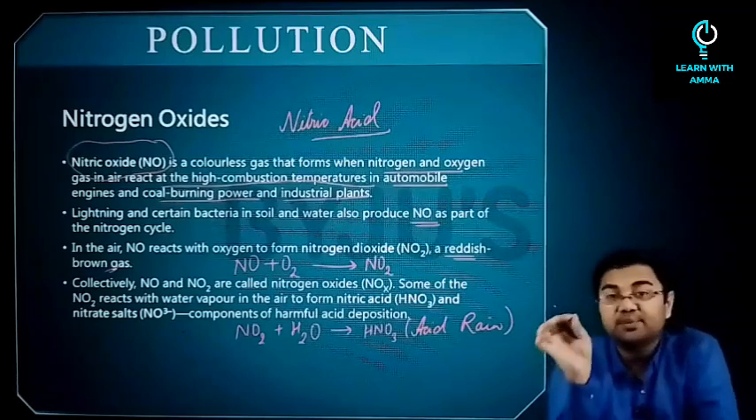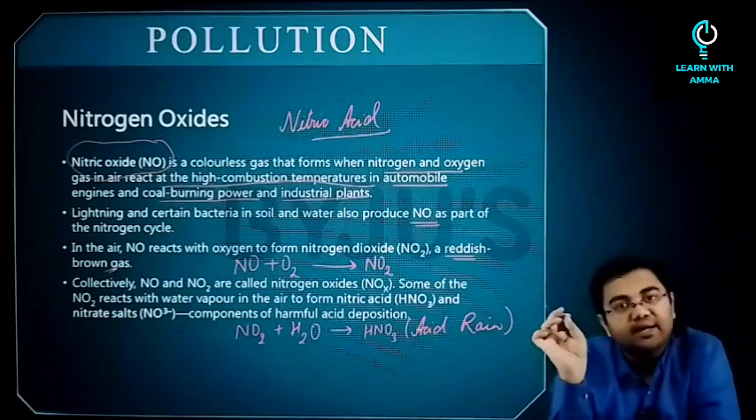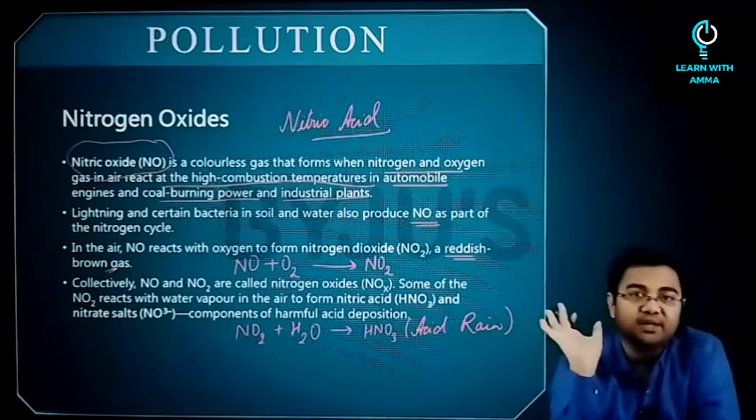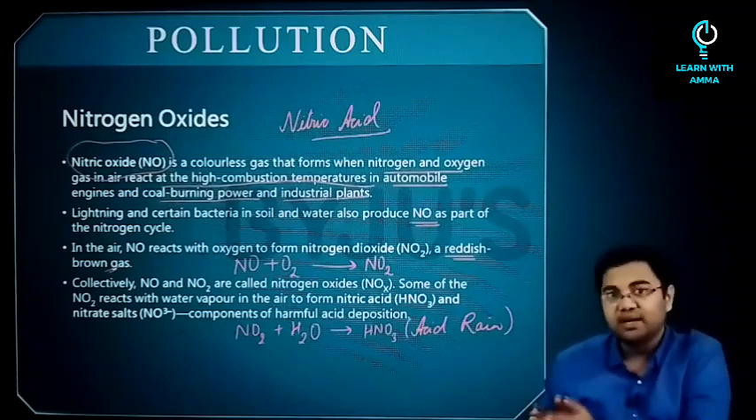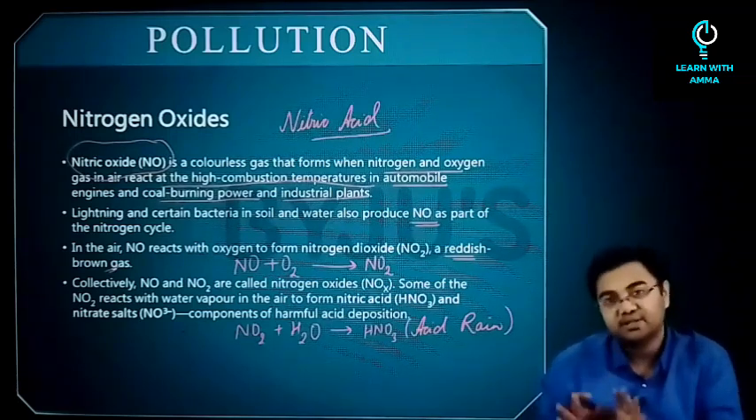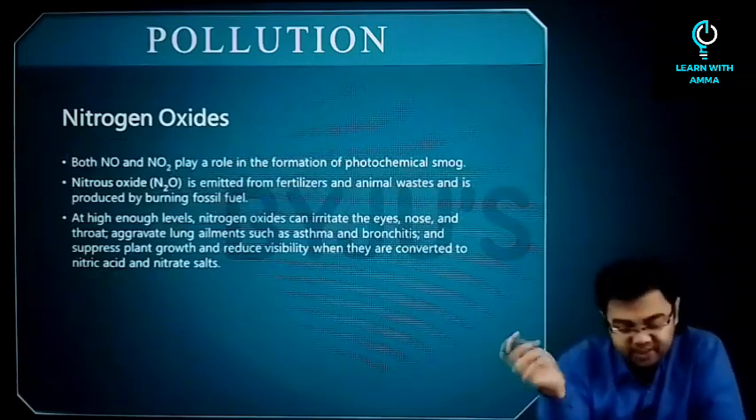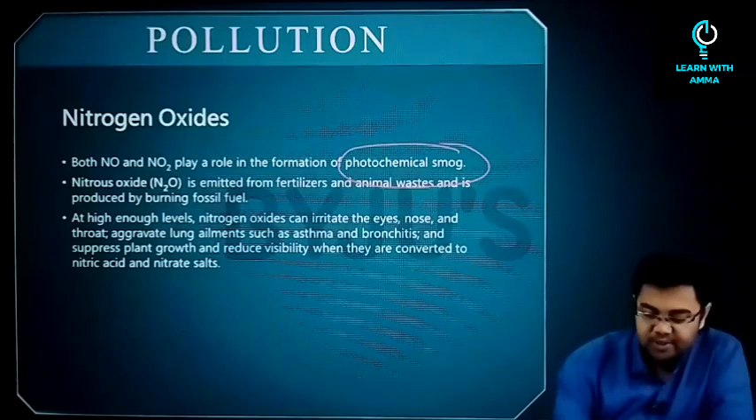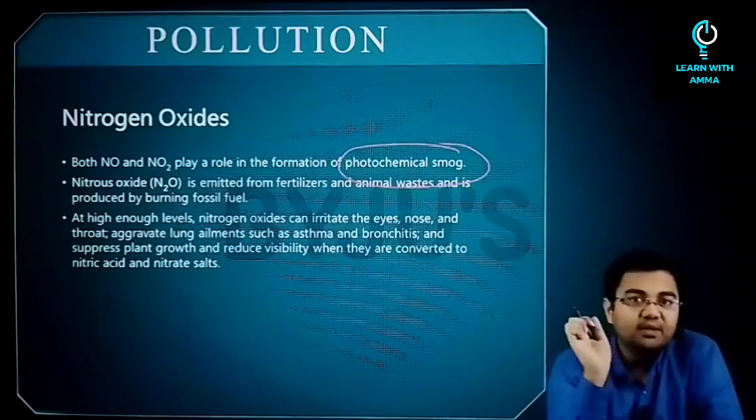So for acid rain, remember two very important oxides. One is nitrogen dioxide and the second one is sulfur dioxide. So these are the two major components of acid rain. Anyway, towards the last part of this lecture, we will discuss acid rain also in detail. Then if you look at the next point, photochemical smog is also attributed to nitrogen dioxide and nitric oxide.